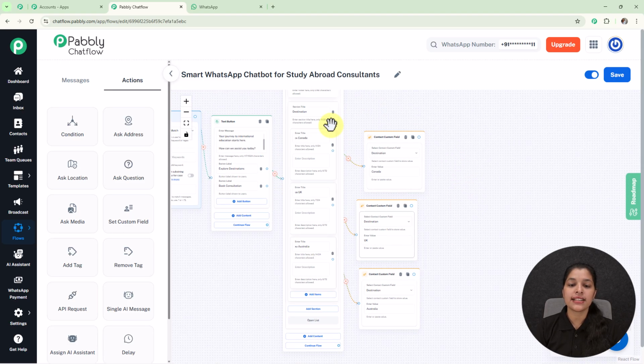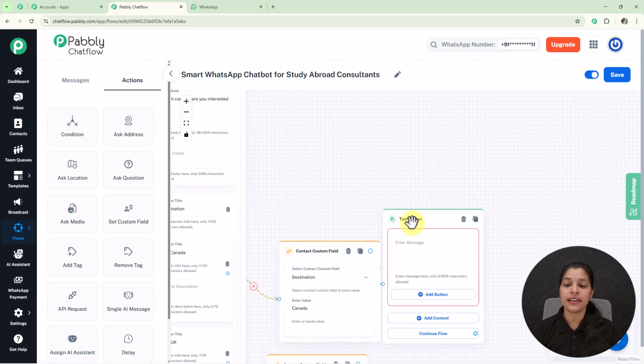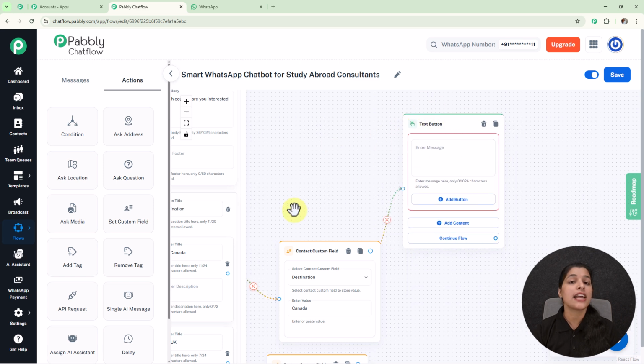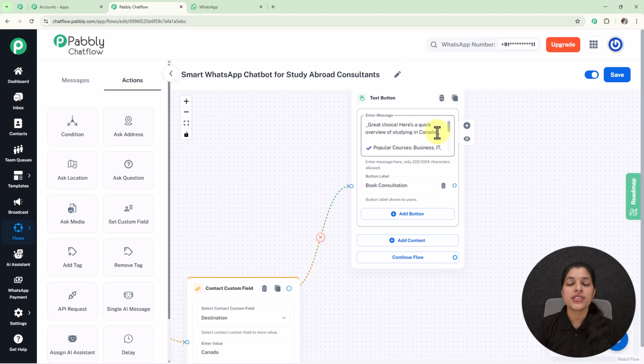Now if my user selects any of these list items, I am going to provide them a message consisting of the benefits and details of studying in that particular country. For that I am going to use the text button node. So now let's drag and drop, and here I am going to select text button, and provide the details of studying in that particular country, and create a button that is book consultation. Now let's enter the message over here. Here you can see I have provided the overview of studying in the first country, that is Canada, and I have created this button that is book consultation in this text button node.